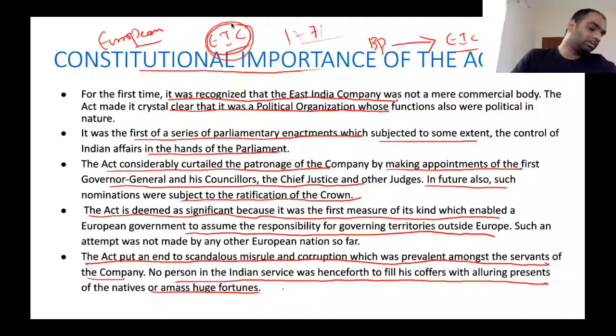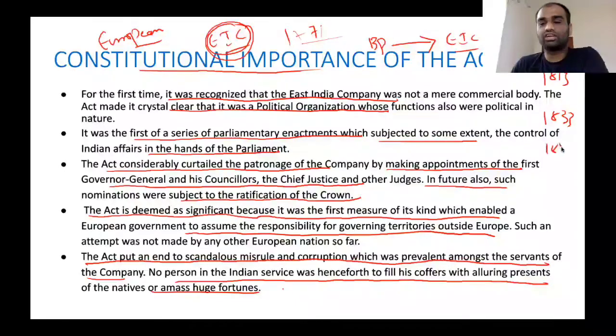Clear? Now, right from 1773, the Charter for the East India Company was renewed for a period of 20 years. The Charter of the East India Company to trade with East Asia was renewed for around 20 years. So if you look at various acts of the British Parliament, they were passed in a period of 20 years: Regulating Act of 1773, Act of 1793, Charter Act of 1813, Charter Act of 1833, Charter Act of 1853.